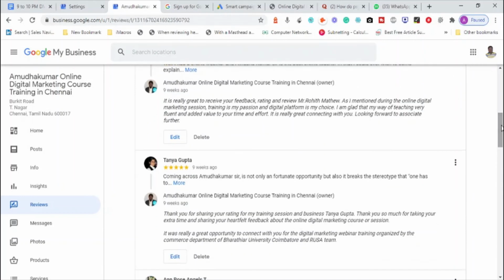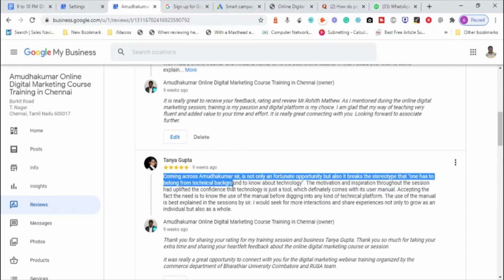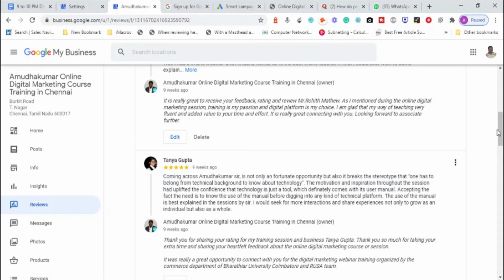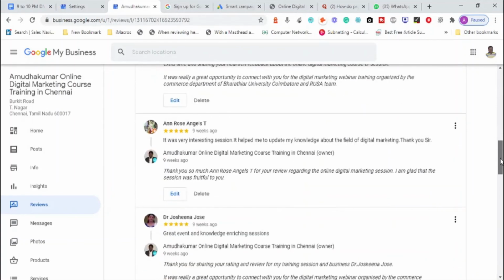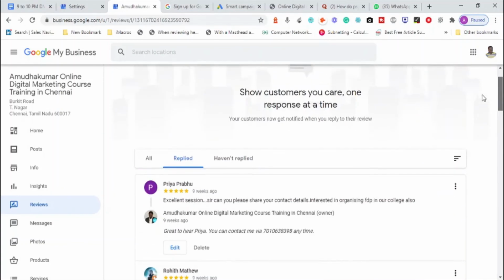Robin Mathif and Tanya have given a wonderful rating like this. Coming across Amod Kumar sir is not only a fortunate opportunity, but it also breaks the stereotype that one has to be long technical. Thank you, Tanya, for sharing this. So we can look at people's ratings, reviews and what they do, and understand all this better.